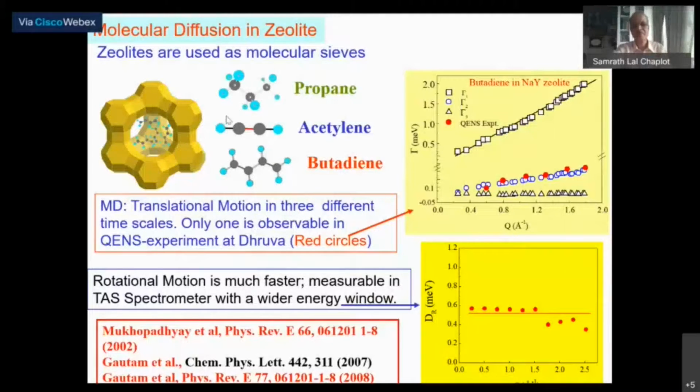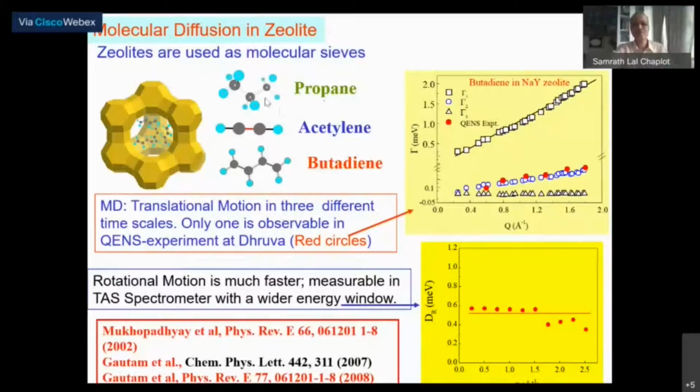pass through. Depending on, and of course there are a variety of zeolites, so there is a distribution of what openings are available, and according to that, it is important. These are actually practically used in industry, and one is interested to see for a given molecule what kind of zeolite could be preferably used, so that those molecules could be filtered out or preferentially be transmitted through. These molecules are small, and there are large cages involved here.